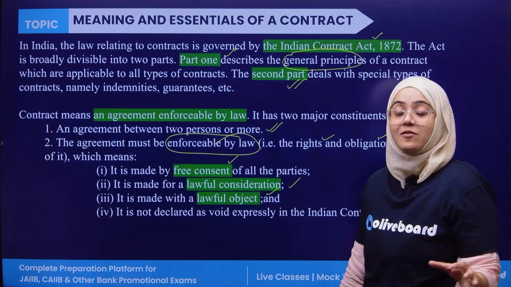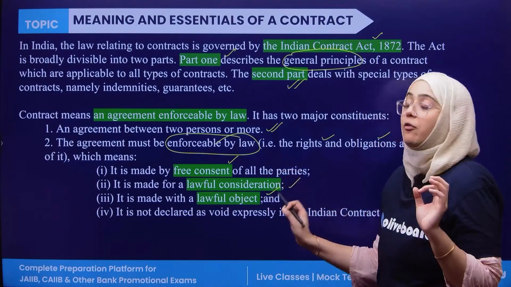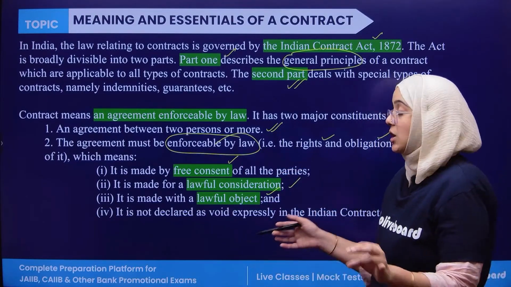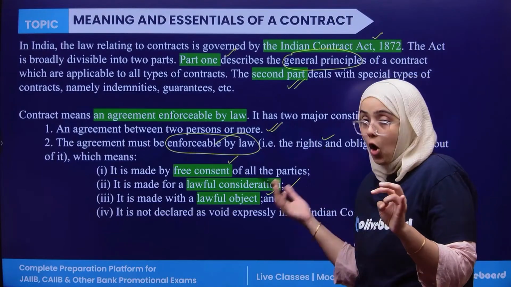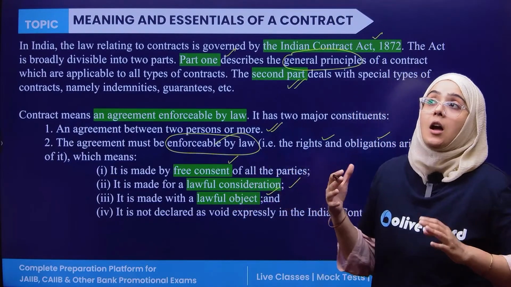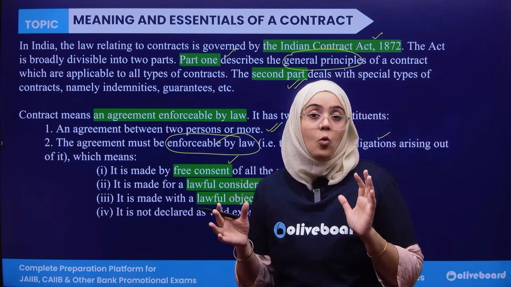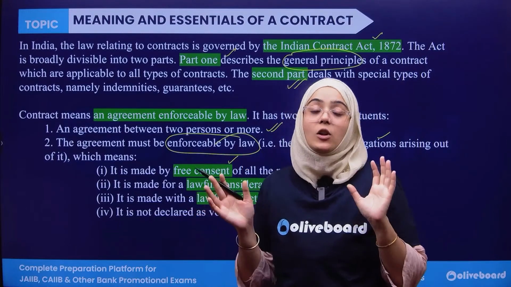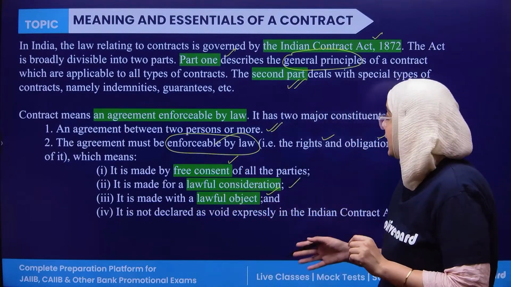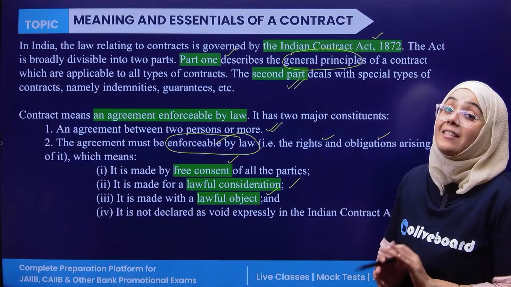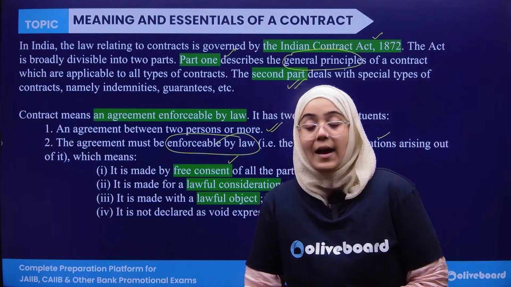It is enforceable when it is made with free consent, a lawful consideration and a lawful object, where you have some legal relation between you and have made an agreement for it. And lastly, it is not declared void under the Indian Contract Act.